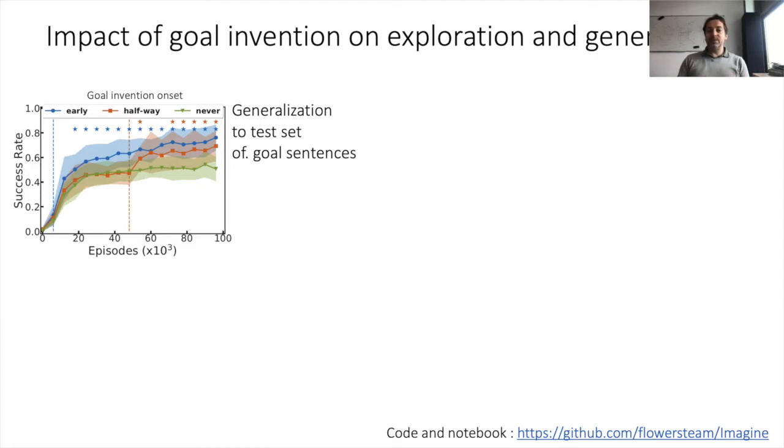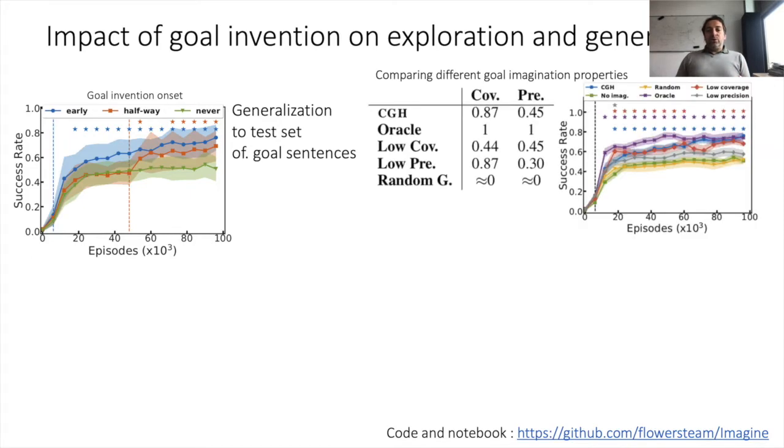To evaluate such mechanisms for out-of-distribution language goal imagination and the associated modular neural architectures, we've made a series of experiments studying the capacity of the agent to achieve test goals from a test set of sentences that were never uttered by the social peer. We've also compared the properties of various goal imagination techniques, showing the robustness of the approach to many kinds of goal imagination. Even some quite dumb goal imagination approaches are still very useful, enabling the agent to self-train and self-supervise to generalize to new sentences without the presence of the social peer.